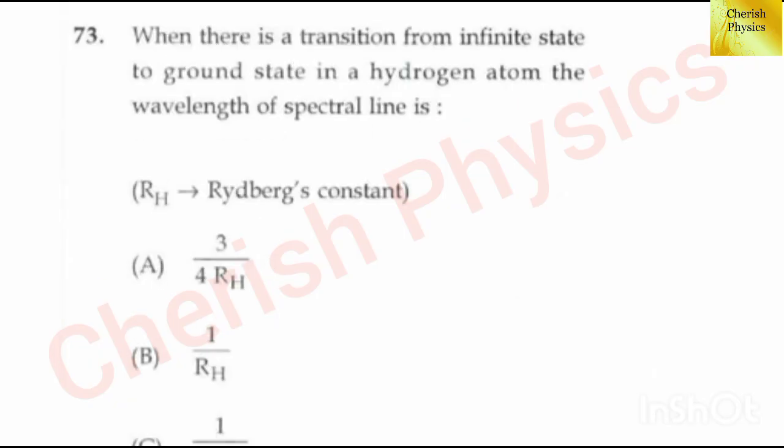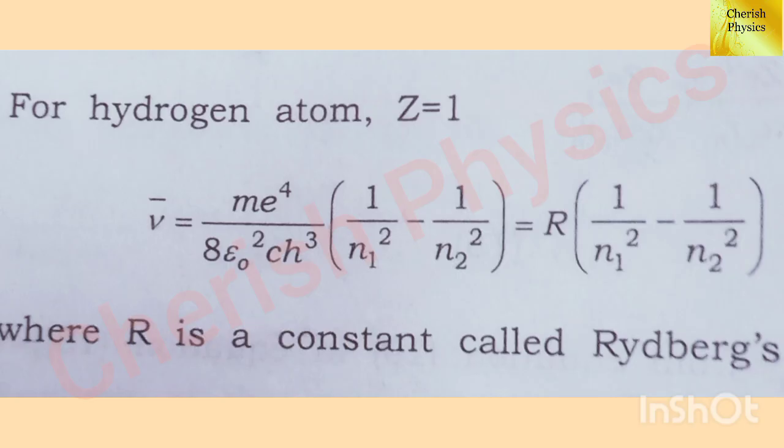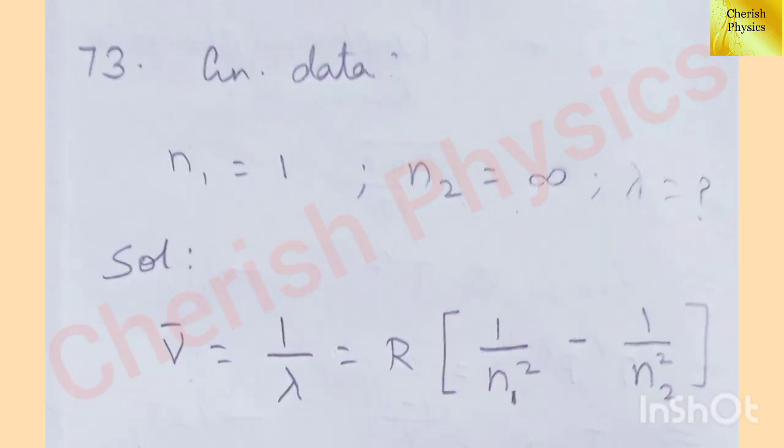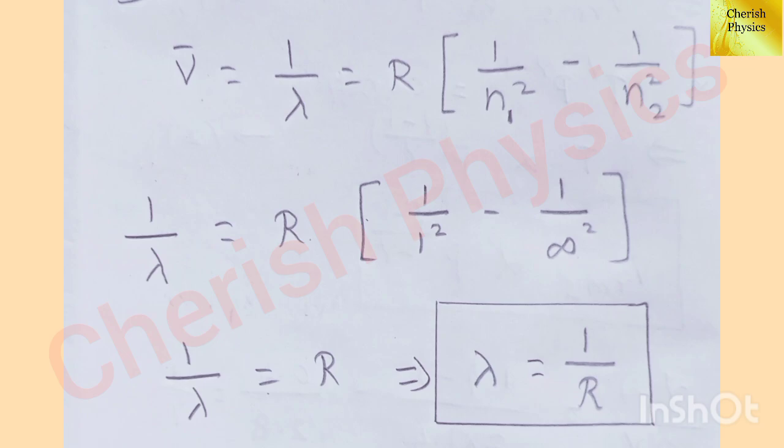Third question, when there is a transition from infinite state to ground state in a hydrogen atom, the wavelength of spectral line is dash. Here the term RH is the Rydberg constant. From the problem, let's write the given data. N1 equal to 1, N2 equal to infinity. We have to find the wavelength of spectral line lambda. Solution, nu bar equal to 1 divided by lambda, which is equal to R into 1 divided by N1 squared minus 1 divided by N2 squared.